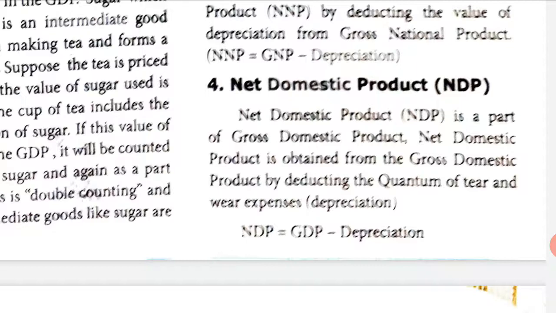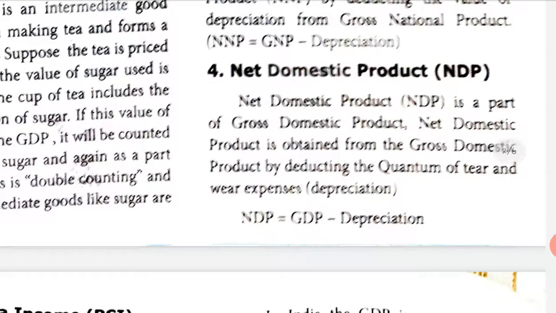If you subtract the total wear and tear expenses, then you get what is called net domestic product. If you look at the last line, what is NDP? Net domestic product. How can you obtain that? By gross domestic product, that is GDP, minus, or deducted, depreciation.